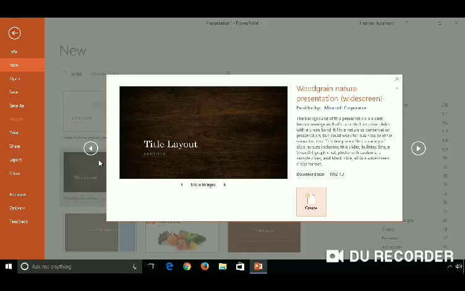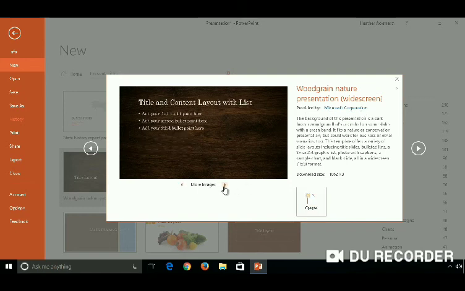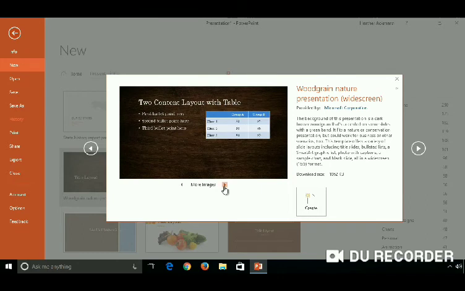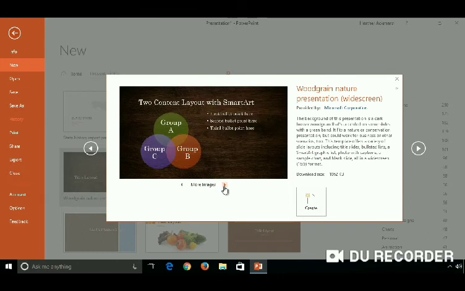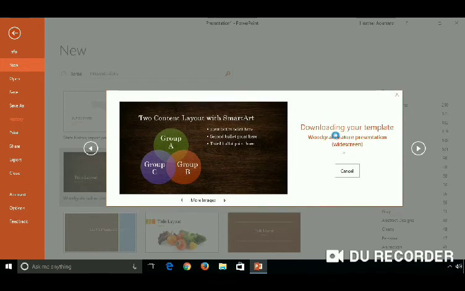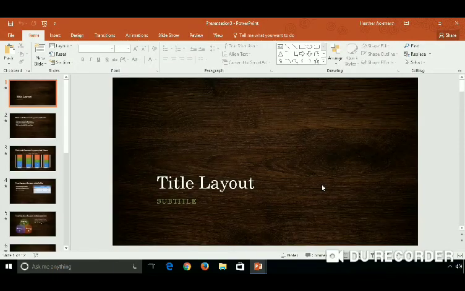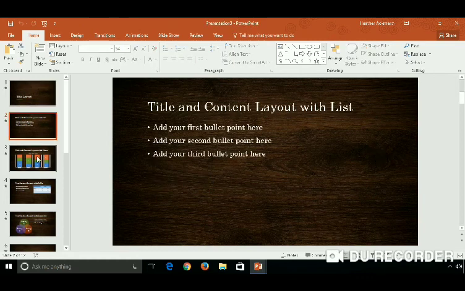After that, I'm selecting this. A gallery of online templates opens. From that, select the desired template. I'm selecting this one. So now after that, just click on the create button. You can select color, you can select any option according to your choice. After that, at the last, just click on the create button. So now just look here. This template is now created automatically. So clear this topic. You can create a presentation using different types of templates.